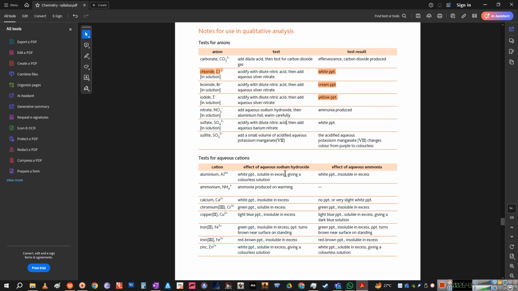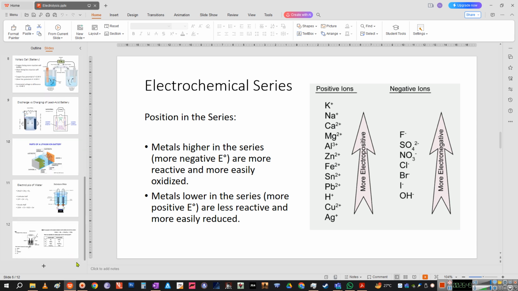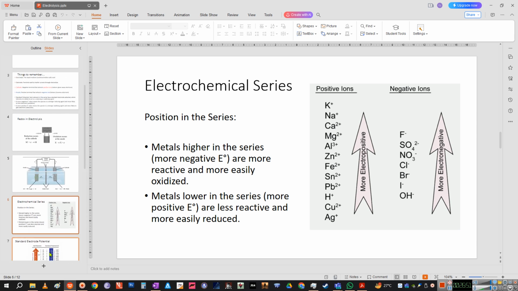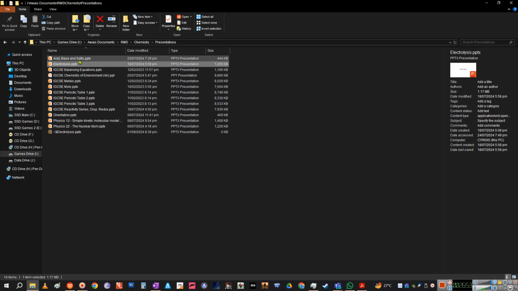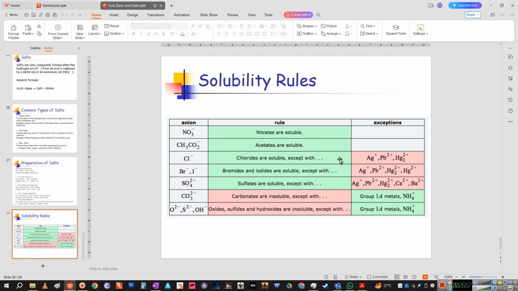So you have to memorize the solubility rules over there, right? If you remember, that is also the end of this slideshow, I reckon. Maybe the electrolysis one, the acid base, yeah? If you remember, I did give you these rules. So the barium sulfates, right? Sulfates are soluble except for barium and calcium. So if you have calcium in there, it is not soluble.